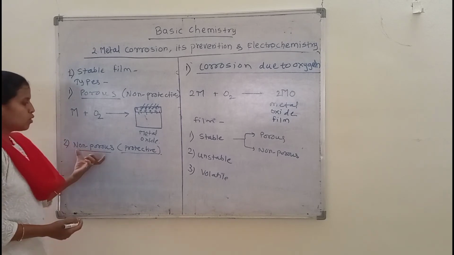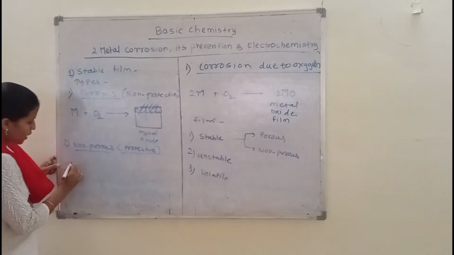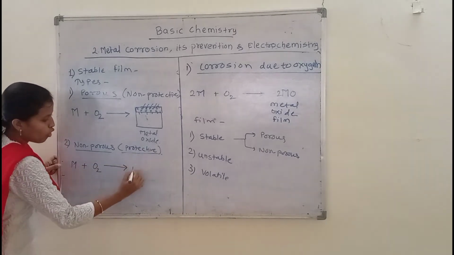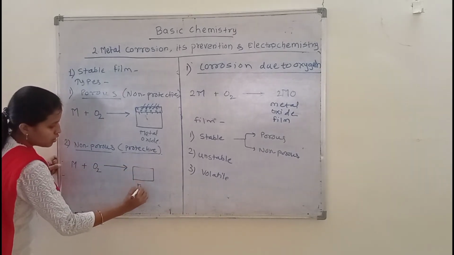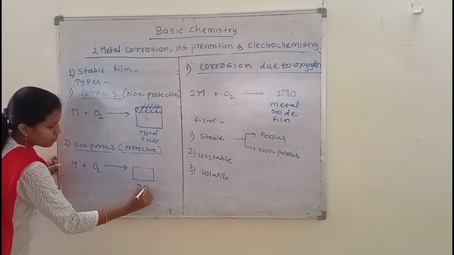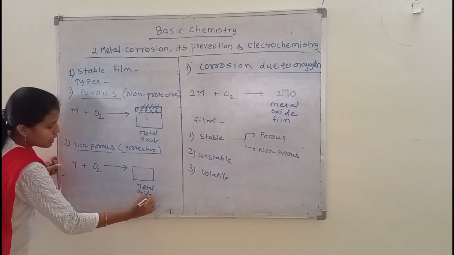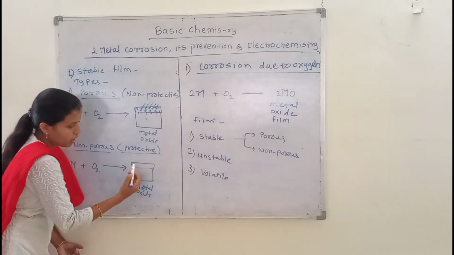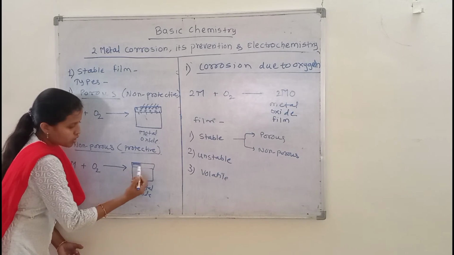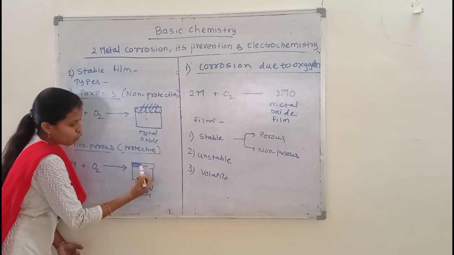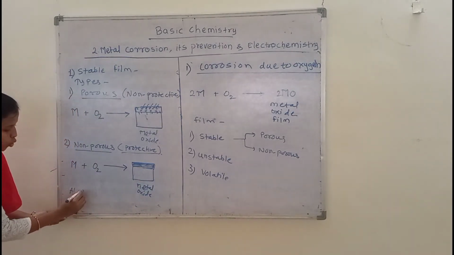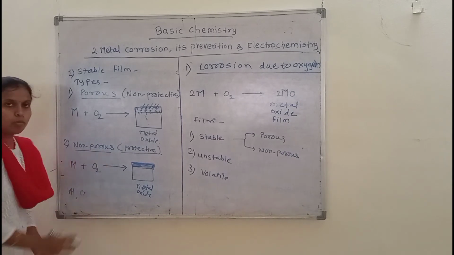Okay, next see, the second type of film is the non-porous film, or it will be named as protective film. In this process, the metal again gets in contact with atmospheric oxygen and forms the metal oxide, and this metal oxide film formed on the surface of the metal will be non-porous, means the film will be uniform and does not have any pores in its structure. For example, aluminium and chromium will form this non-porous type of film.